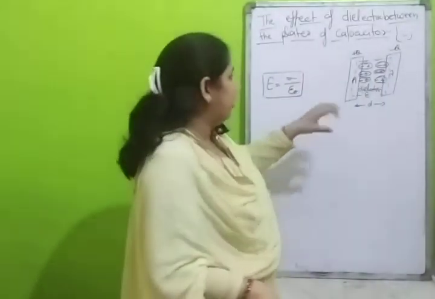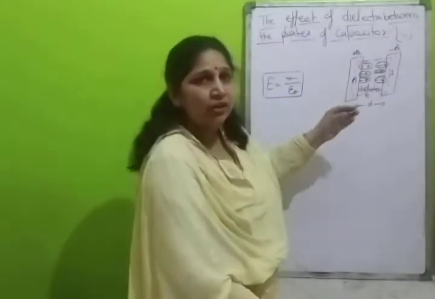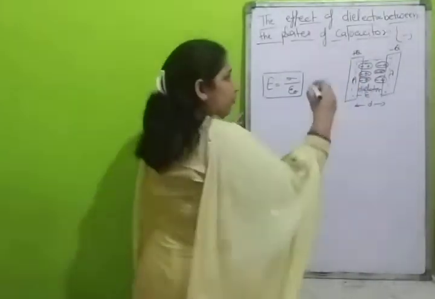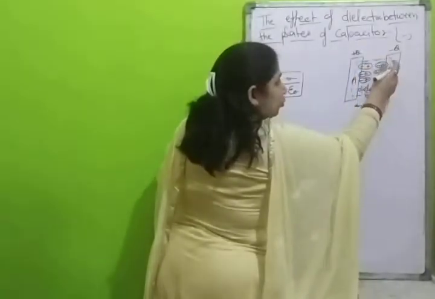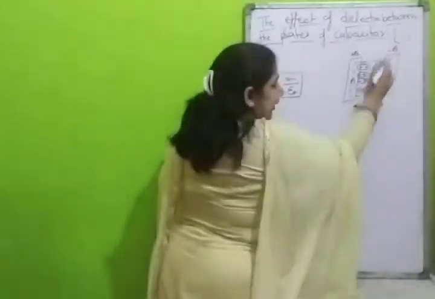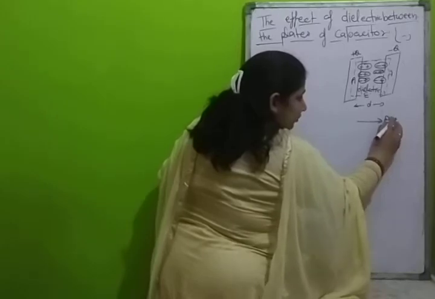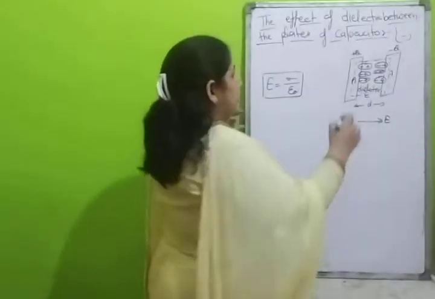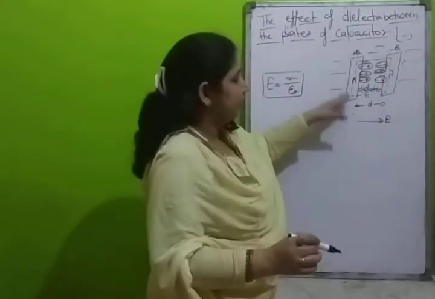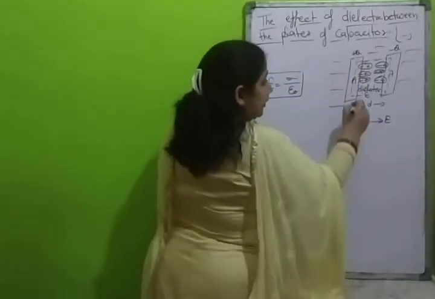Then what will be the effect? The center of negative and center of positive charge will be displaced slightly, due to which there is an electric field. The electric field due to the plates, between the plates, goes from positive to negative. This is E. What is the direction of the electric field due to the plates? E.